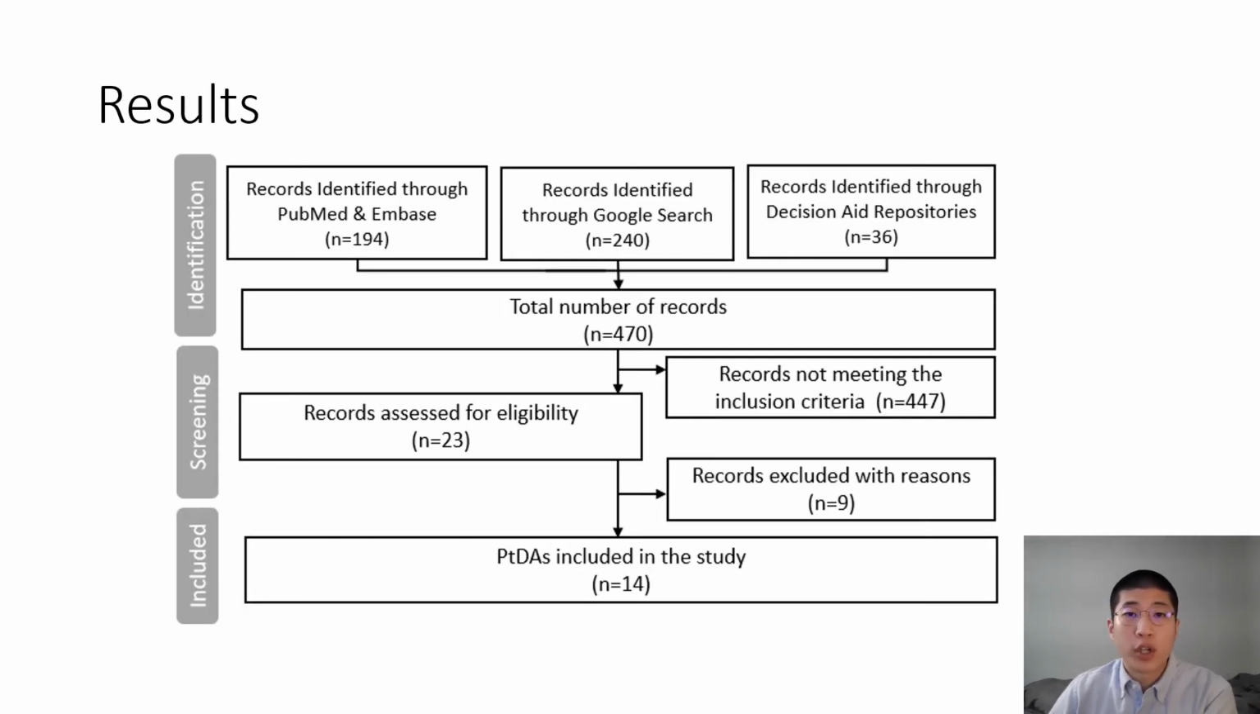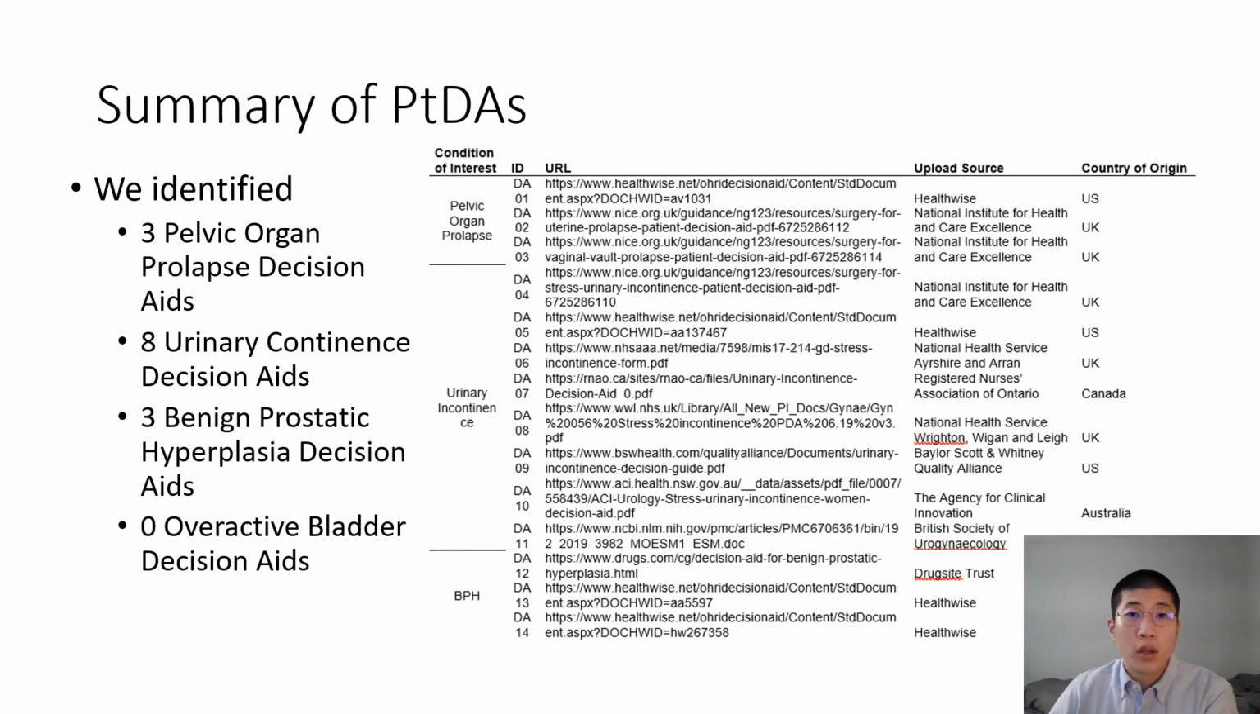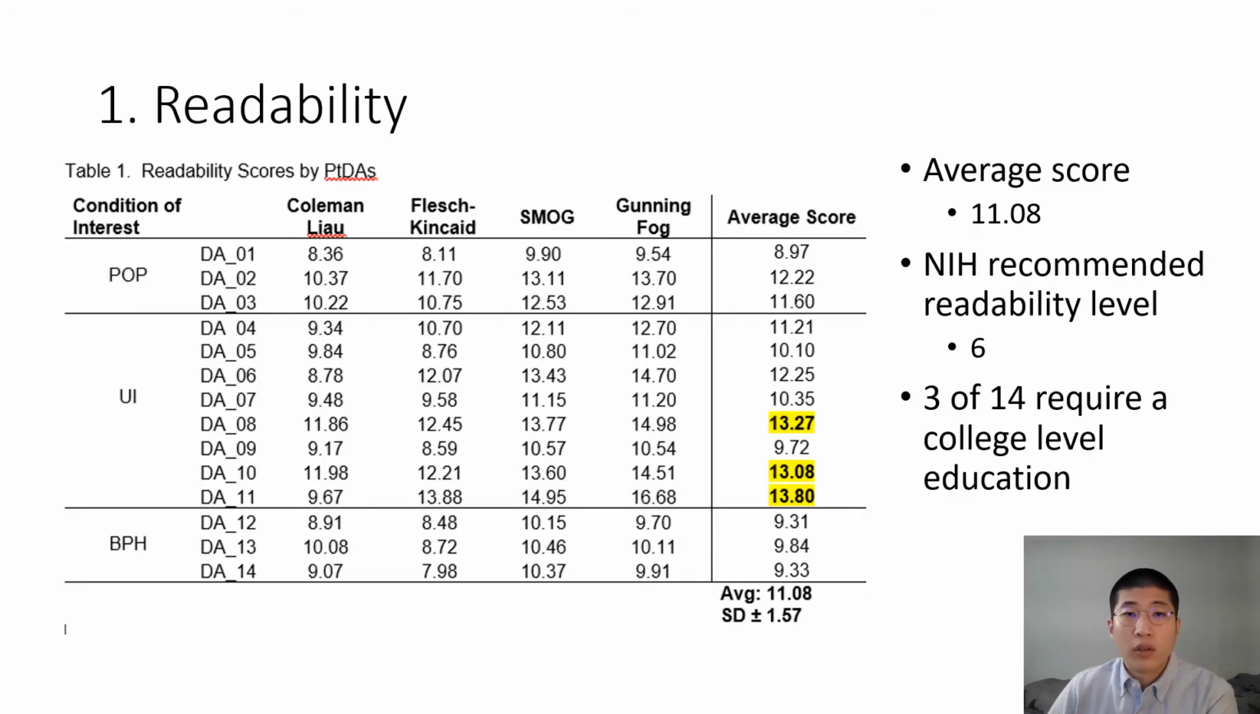This flowchart demonstrates our search process. A total of 470 records were found and 14 decision aids were included. This is a summary of the decision aids that were included. We identified 3 pelvic organ prolapse decision aids, 8 for urinary incontinence, 3 for benign prostatic hyperplasia, and 0 for overactive bladder. The average readability grade level score was 11.08, which indicates that on average, at least 11 years of education is required to comprehend the decision aids found online.